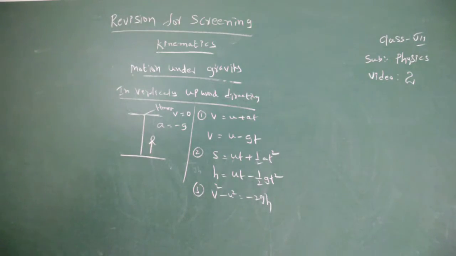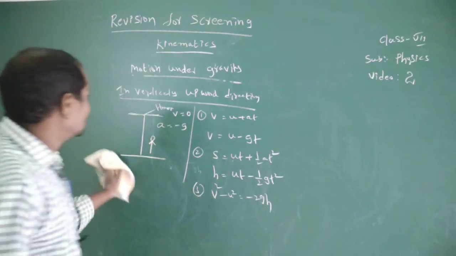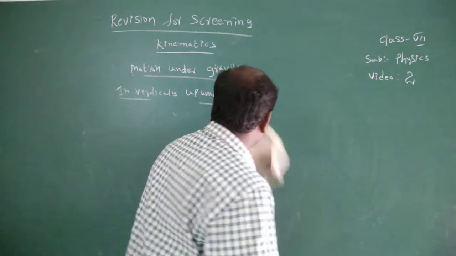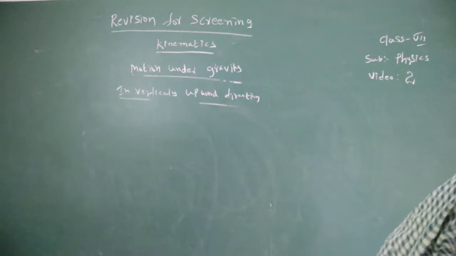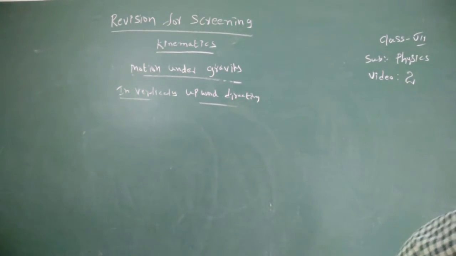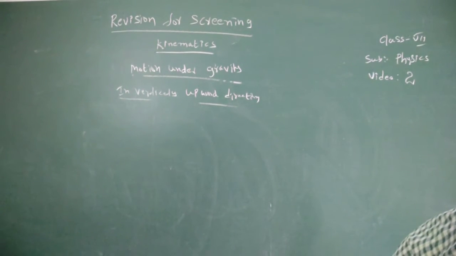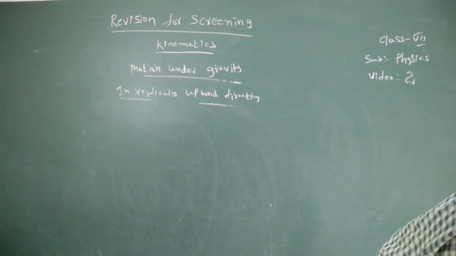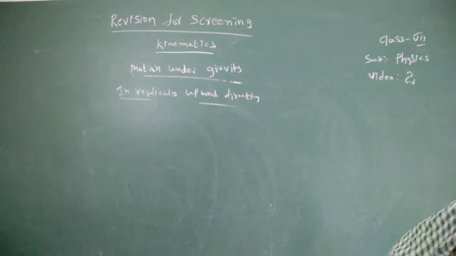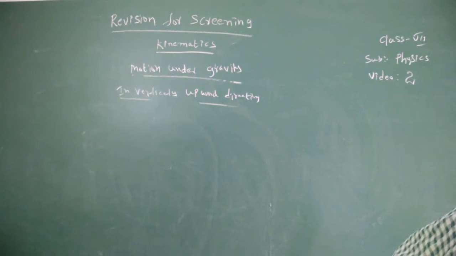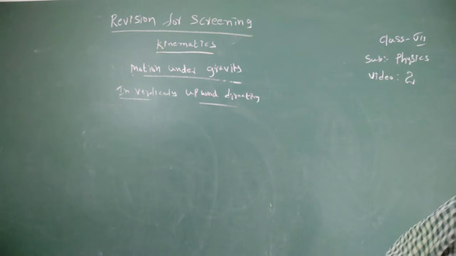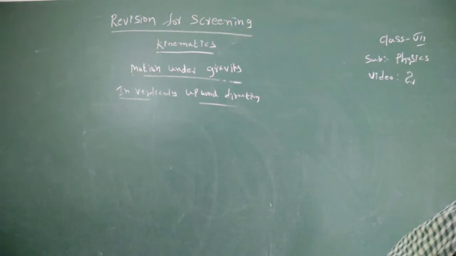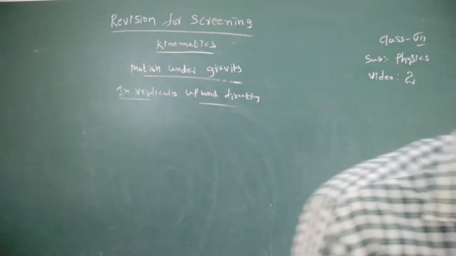Now, time of ascent. Time of ascent means when the body is projected vertically upwards to reach the maximum height, it takes a bit of time. That time is called time of ascent. The time taken by the vertically projected body to reach the maximum height is called time of ascent.